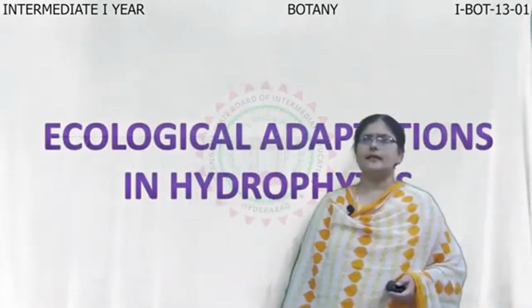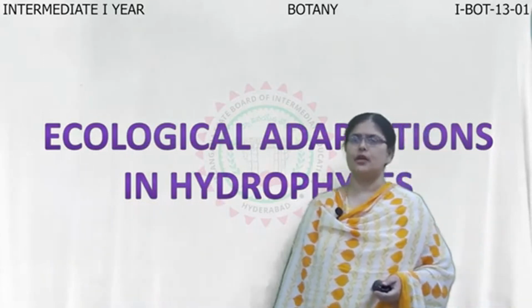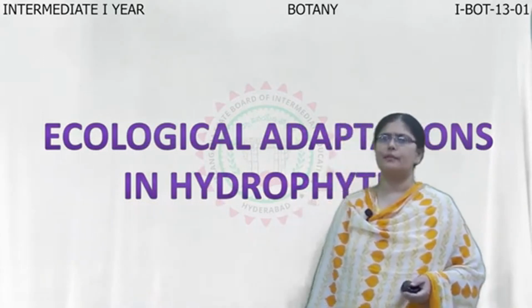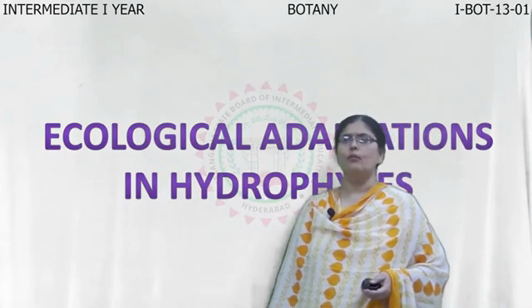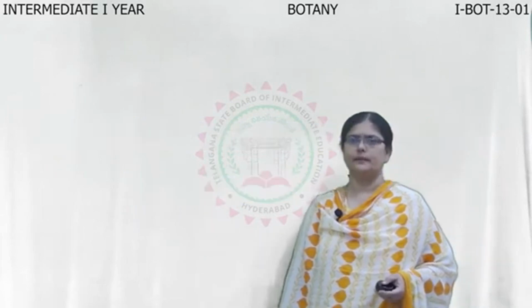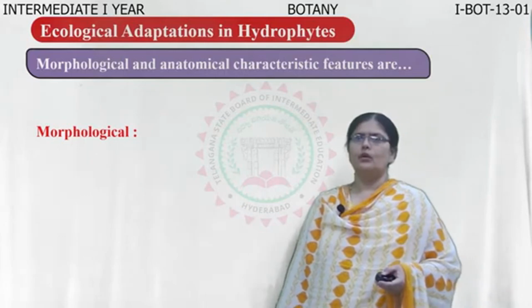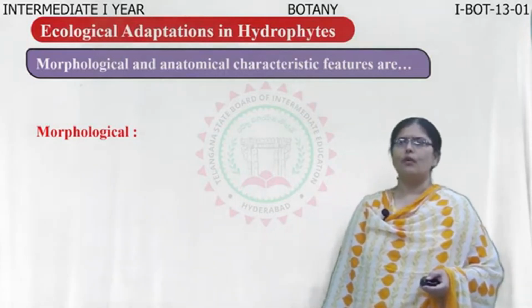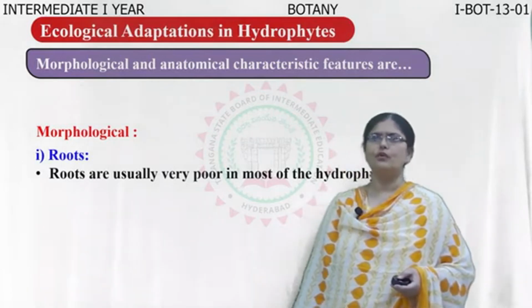Now let us understand, after the different types of hydrophytes we learned, what are the adaptations ecologically, how the hydrophytes are present in water and what adaptations they show morphologically as well as anatomically. Let us try to understand that. Now, let us first observe the morphological adaptations present in hydrophytes. Let's start with the roots.